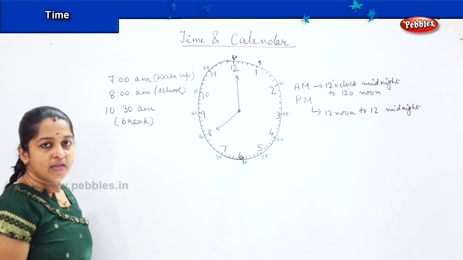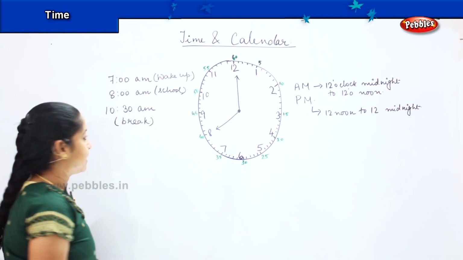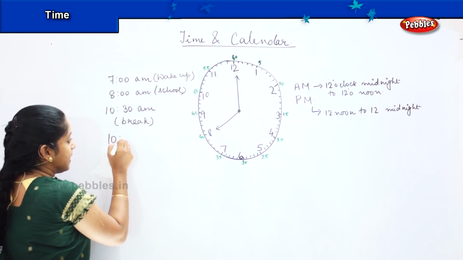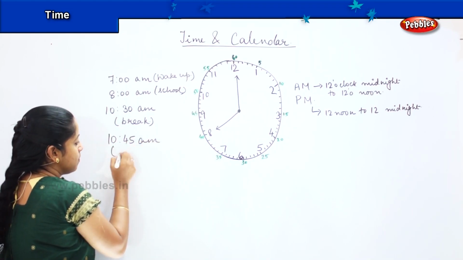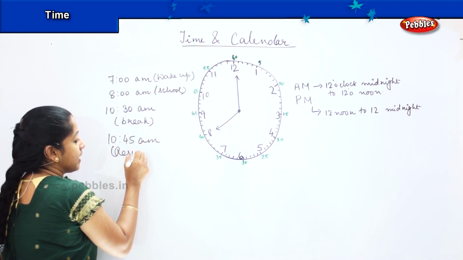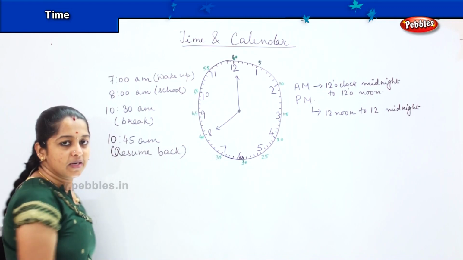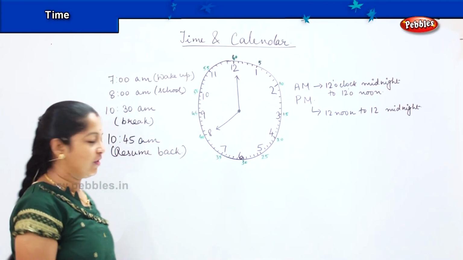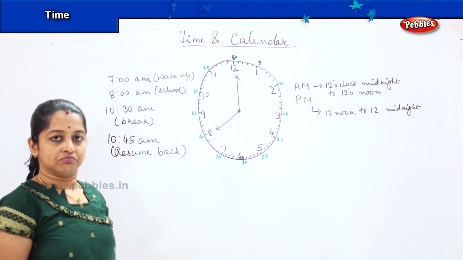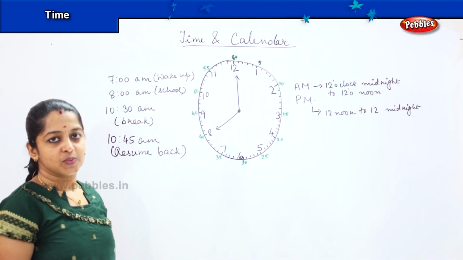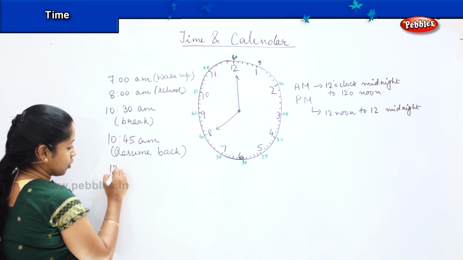Okay? After that you will be having your break at 10:30 AM and say 10:30, then 10:45 AM you resume back. What do you mean by resuming back? Resuming back means your normal class starts. By 10:45 your break gets over and you resume back. You start your classes again. It starts with your next period. Right. So say at 12 o'clock